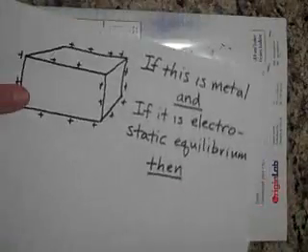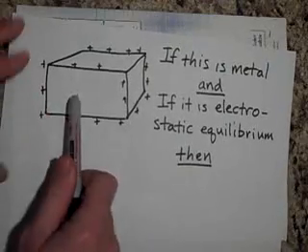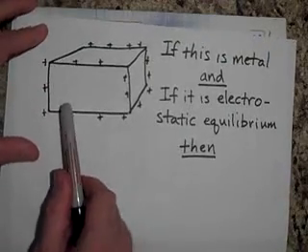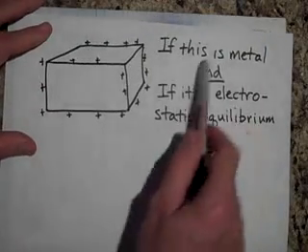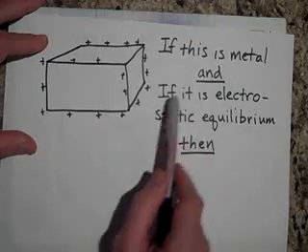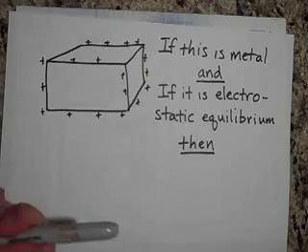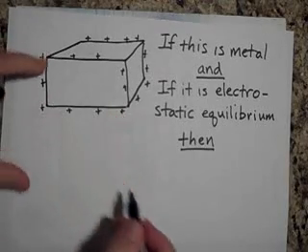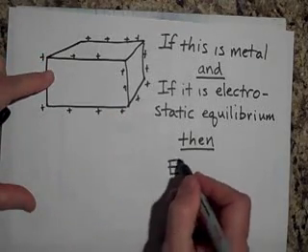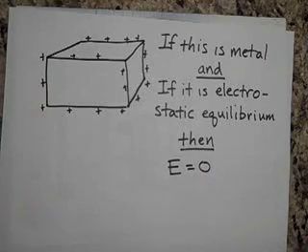Let me say that one more time. Let's say it's a big hunk of copper. If this is a metal, and if it's in electrostatic equilibrium, meaning the charges aren't moving, then the electric field inside of it will equal 0. And here's why.